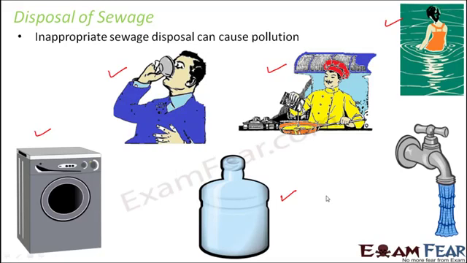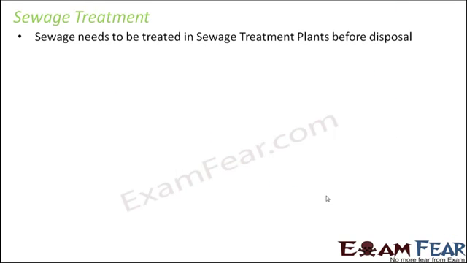So what is the solution to this? Sewage treatment. We need to treat the sewage in such a way that its polluting effects get reduced. We cannot reduce the pollution effects completely, but at least we can make sure that it has been reduced to a very large extent so that it doesn't cause any direct harm to us. So this is where we talk about sewage treatment. The sewage needs to be treated in sewage treatment plants before disposal.